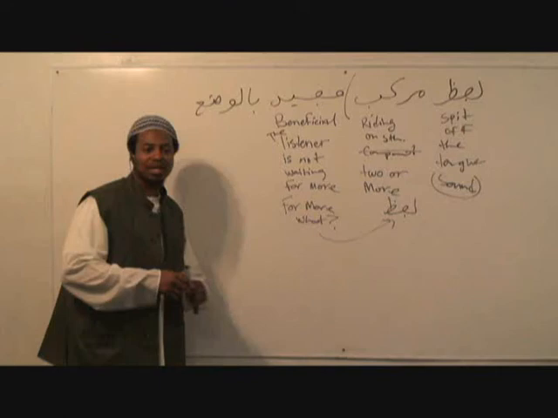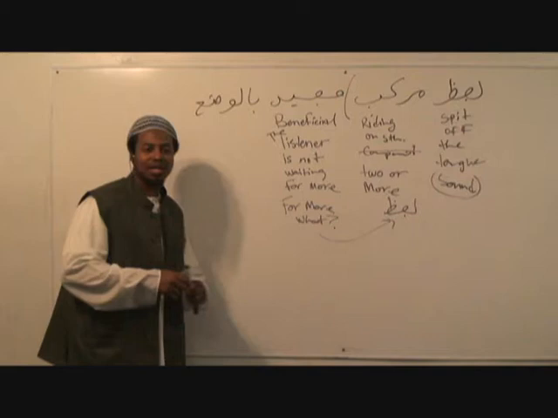It can't be any other language. So bil wada'i is a condition for mufid. Do you understand that? Bil wada'i is a condition for mufid. And mufid is a description of murakkab. And murakkab is a description of love. Do we understand where I'm coming from?